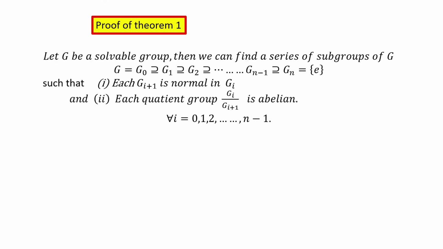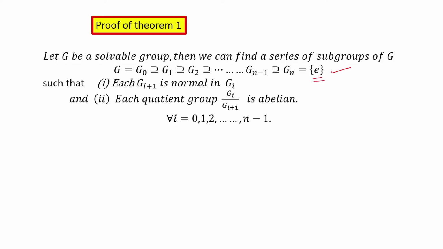So let G be a soluble group. Then for this group G we can find a soluble series like this: G equals G0 containing G1 containing G2 ... containing Gn-1 containing Gn, which is the singleton set containing identity element only.